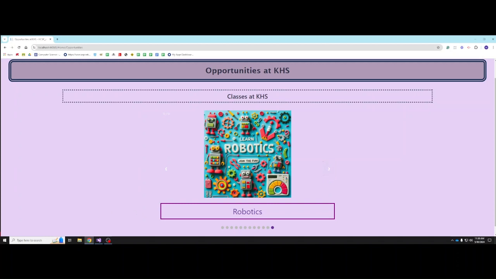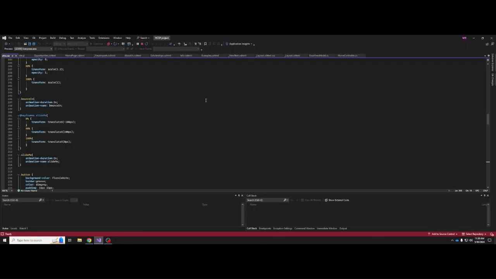One of them was navigating Visual Studio, the platform we used to create our website. The ways we overcame this challenge was by watching YouTube videos, some trial and error, and people in our class who were familiar with the program helping us. We also didn't know how to use CSS and had to relearn JavaScript from a previous course. In order to combat these challenges, we completed multiple courses on Code Academy.